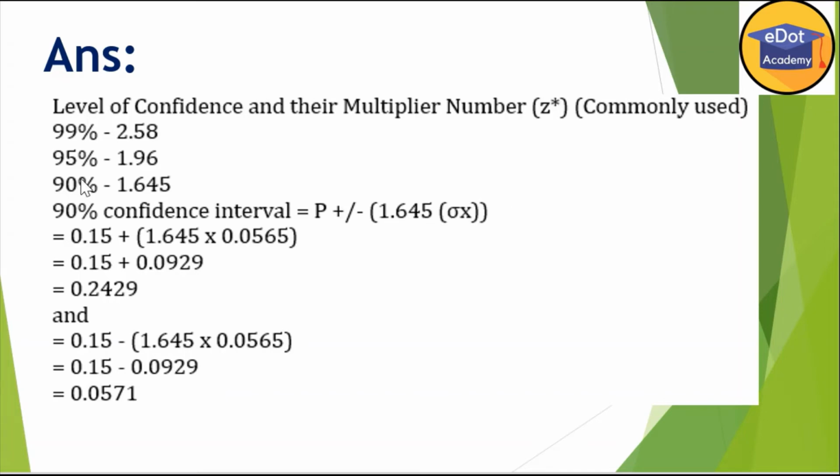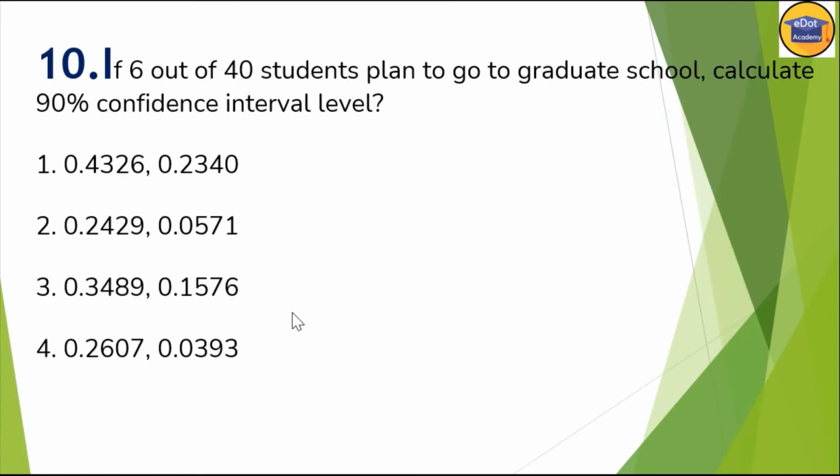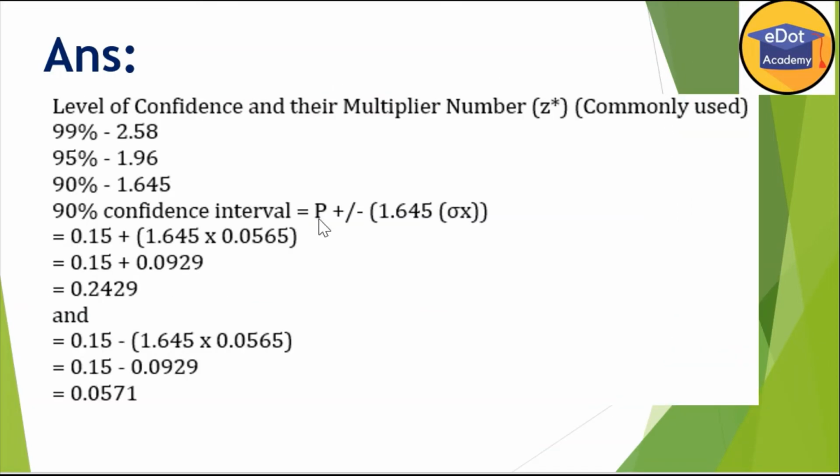1.645 we are getting from 90%. So I put the value p plus 1.645 into 0.0565, the standard error. You multiply and add it, so we are getting 0.2429. Second time you subtract. Same formula, but p minus 1.645 into this, and you get 0.571. So we are getting 0.2429 and 0.571. So option second is correct here. This formula for the confidence interval you must remember, because many times they keep on asking questions.